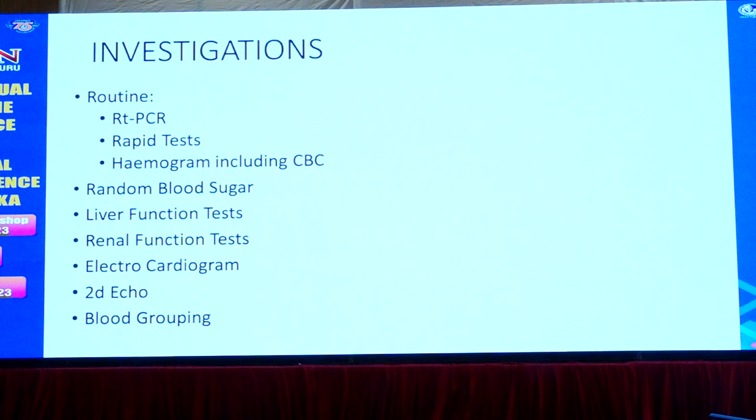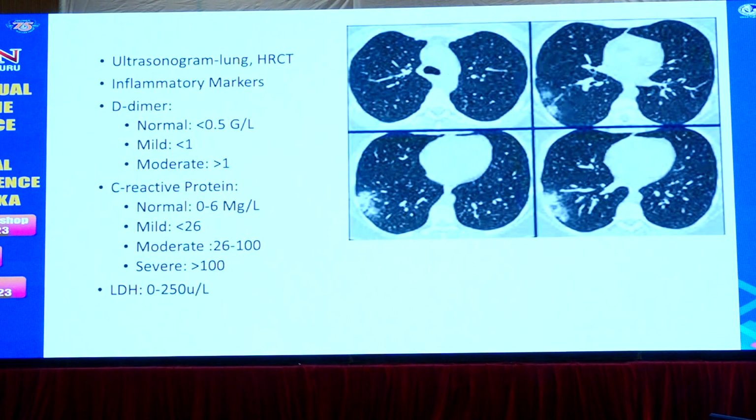Then liver function test, renal function test, ECG, and 2D echo to know any involvement of the heart or any QT prolongation due to chloroquine therapy. Then blood grouping. Ultrasound lung: depending upon the CORADS levels, we will know the severity of the disease. If necessary, HRCT can be advised along with a shield.